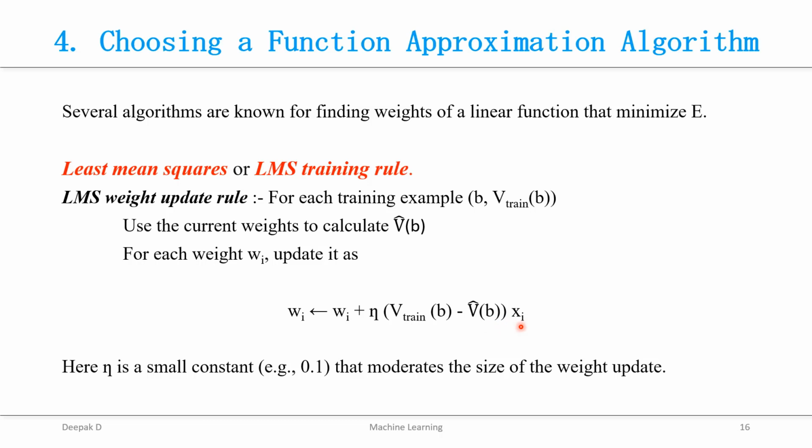Here xi is a board feature. So use this formula to get the updated value, or the new value, for wi.